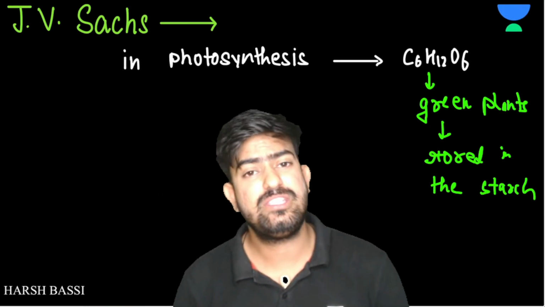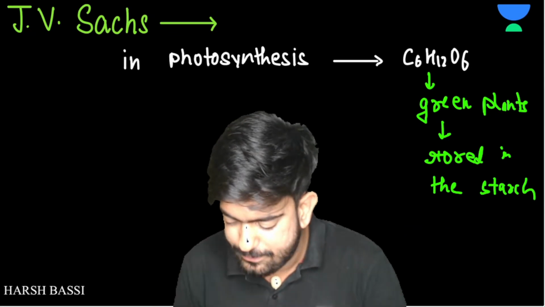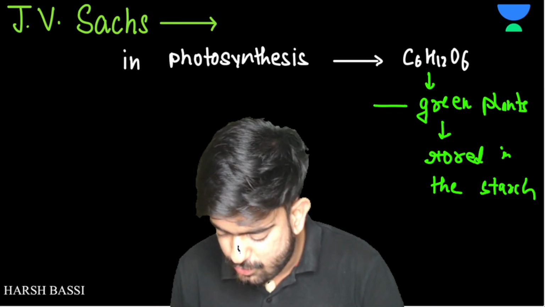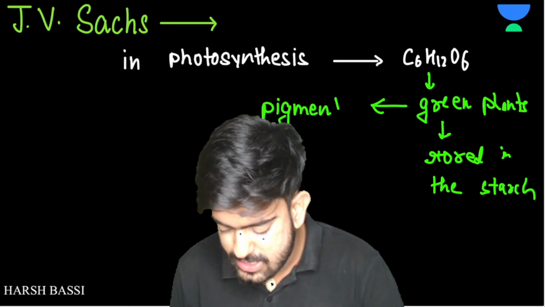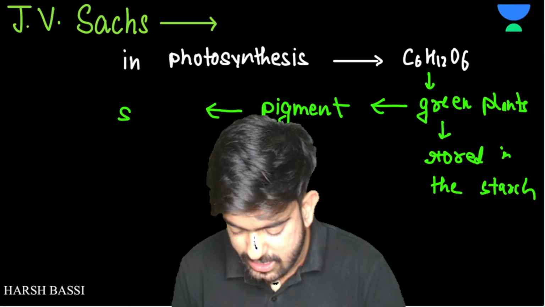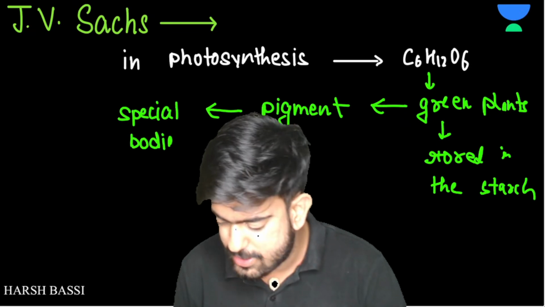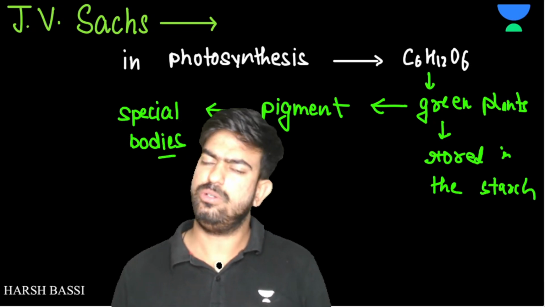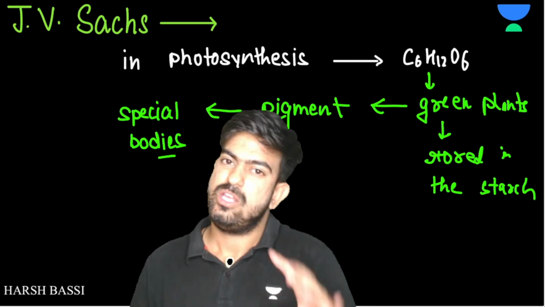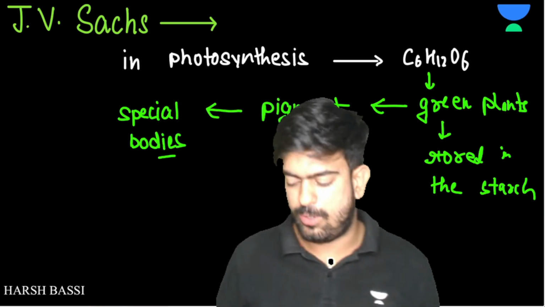He also said one more thing, that the green color you are able to see is due to a pigment which is present in special bodies, right? This green color is due to a pigment which is present where? In special bodies. Right now we know what these special bodies were. You don't know? It is chloroplast. At that time Sachs did not know it. So this was all about Sachs.